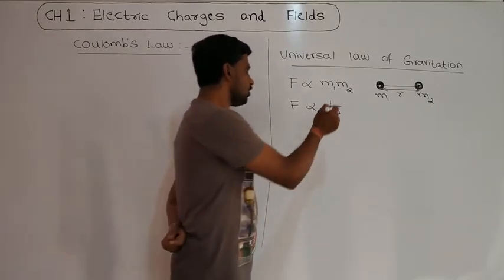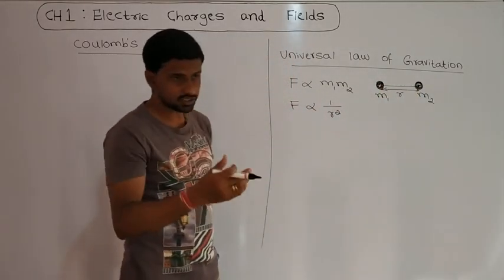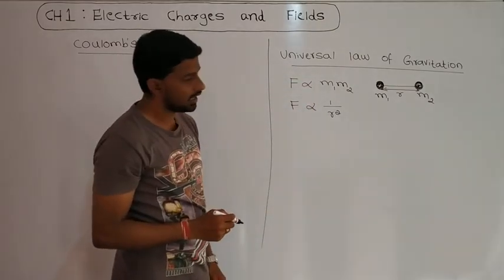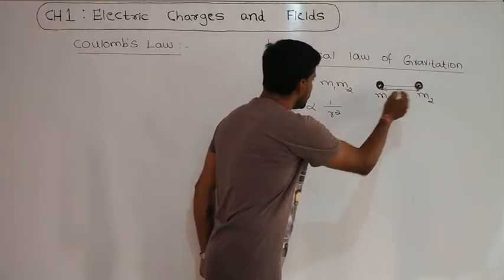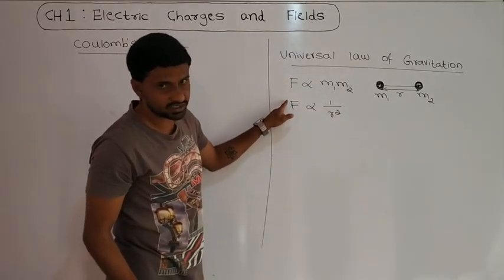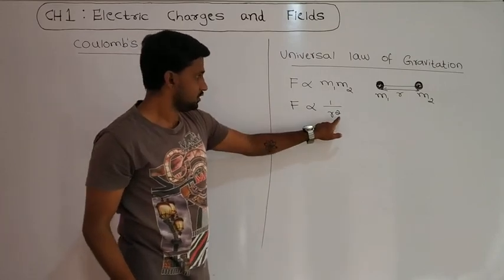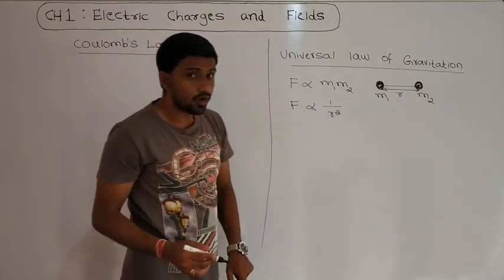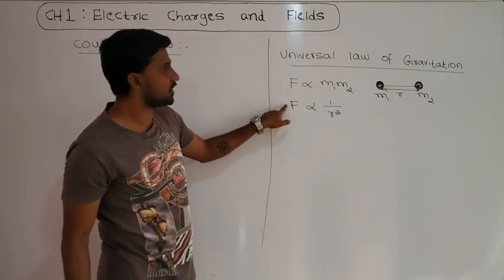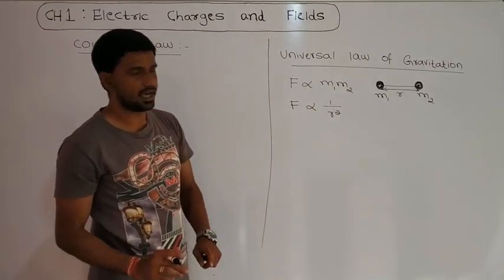So according to this law, if the product of masses increases, then the force of attraction between the 2 point masses also increases. And if the distance between the 2 point masses increases, then the force of attraction decreases. If the distance between the 2 point masses decreases, then the force of attraction will increase. That is called the universal law of gravitation.